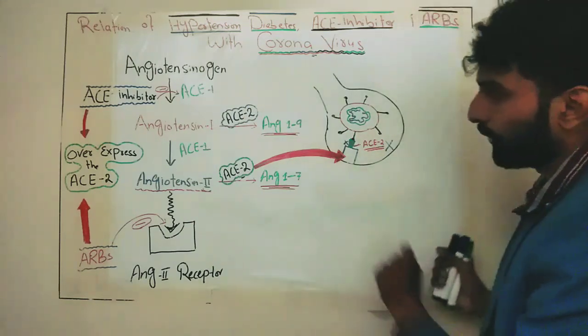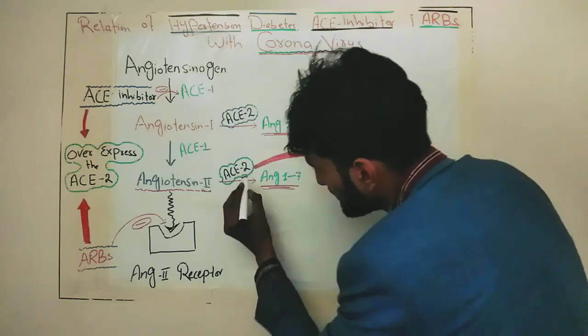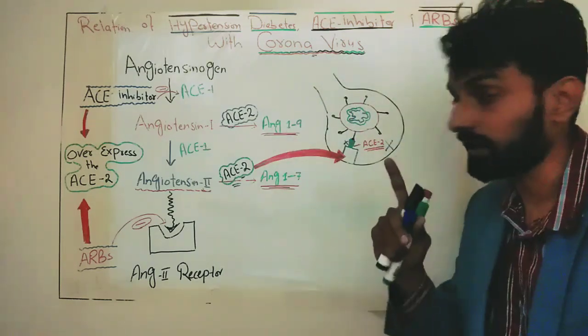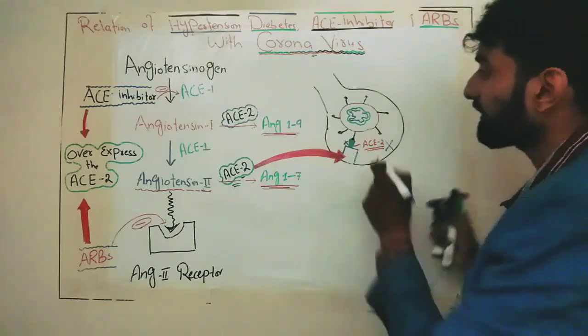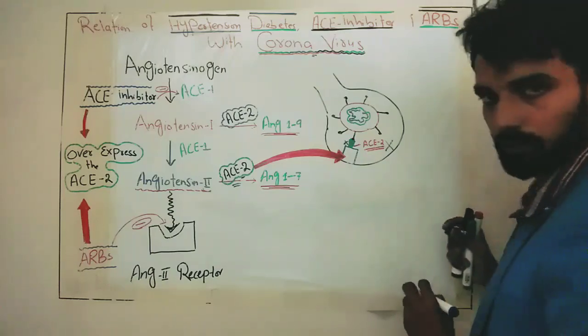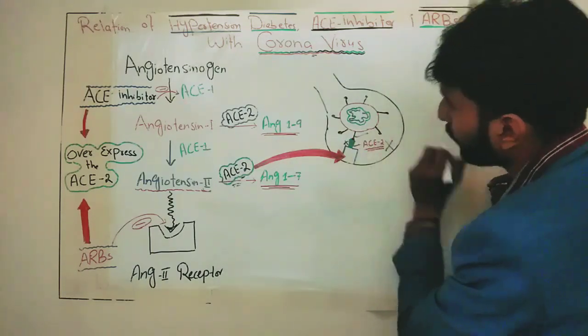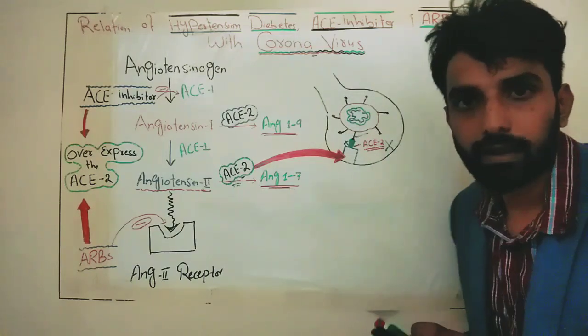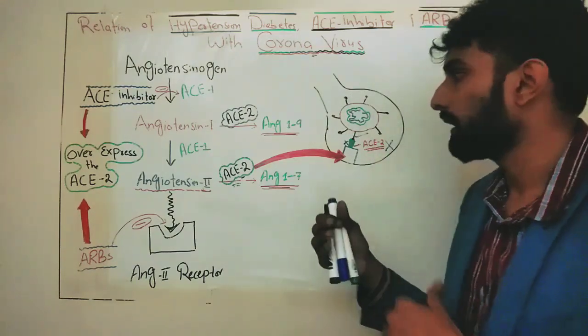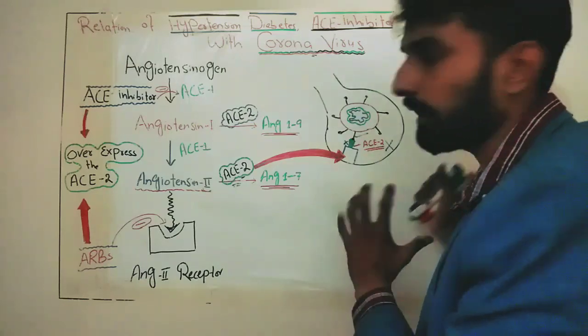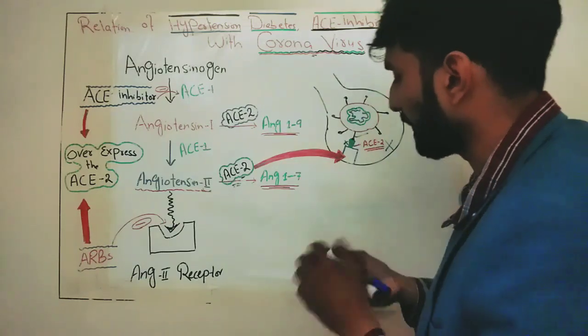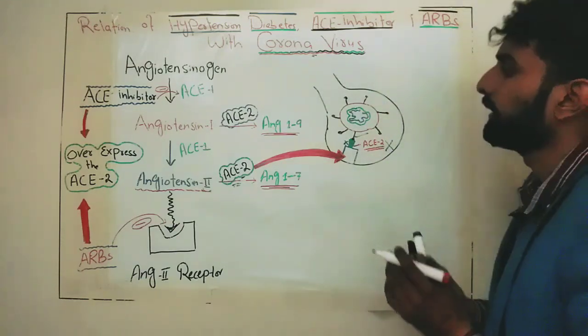Now we also know that this enzyme ACE2 acts as a site of attachment for the coronavirus. The coronavirus attaches to this ACE2 with the help of its spike protein, and it will then penetrate into the host cell. The rest of the mechanism, how it replicates in the cell, I have explained in the previous class.